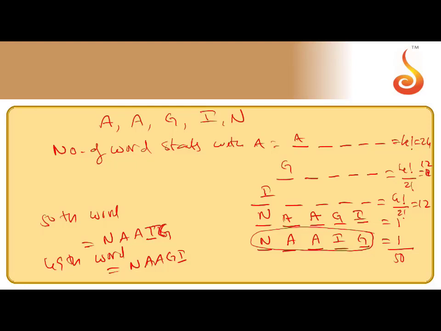First, take the number of words that start with A. Next, the words that start with G, then those that start with I, and then those that start with N, and make the words. I hope this is clear. The next question.